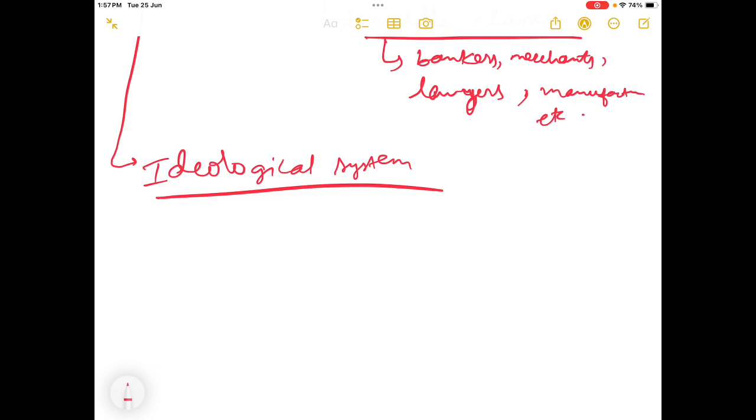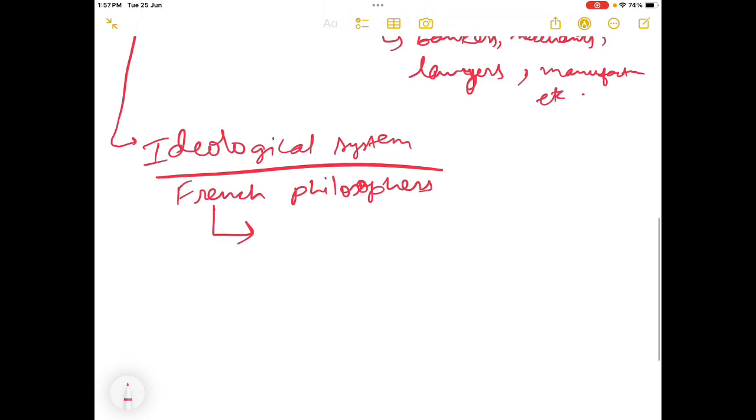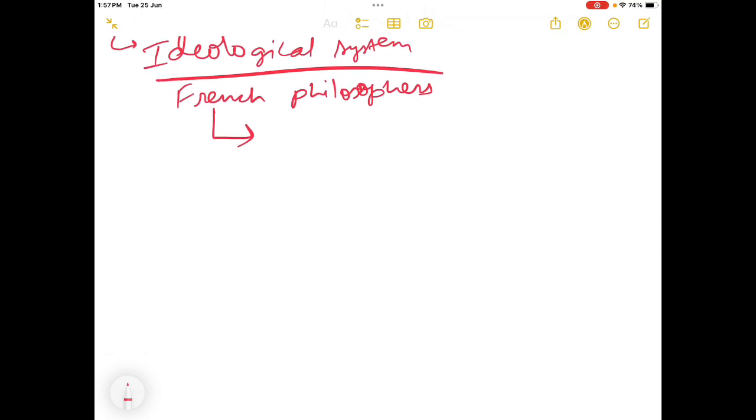Like the ideological system, where you have also read about different scholars and philosophers in your political theory part, where you have heard about French philosophers who were very great philosophers at the time of the French Revolution.